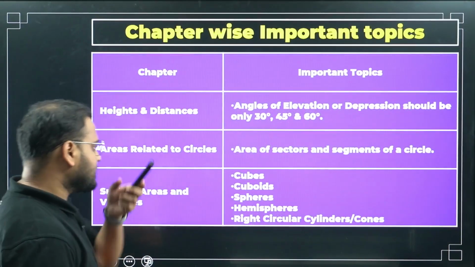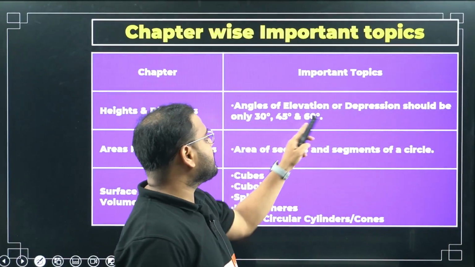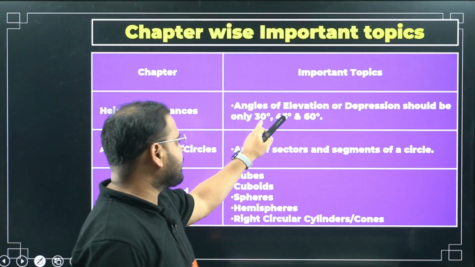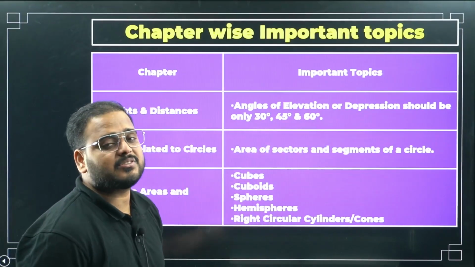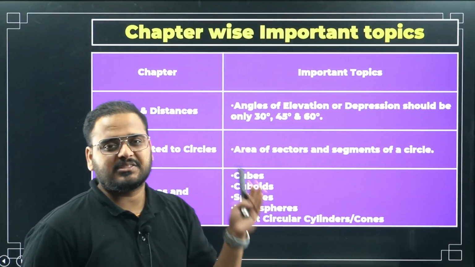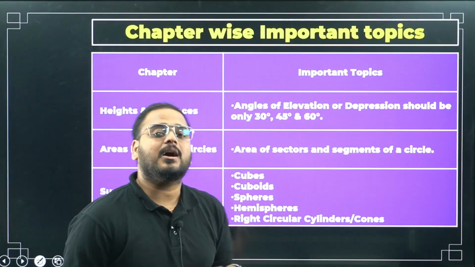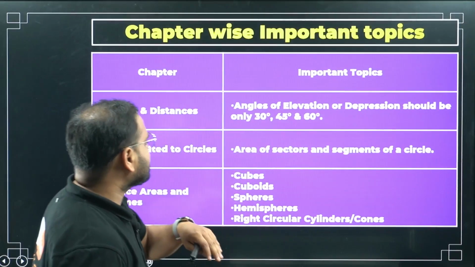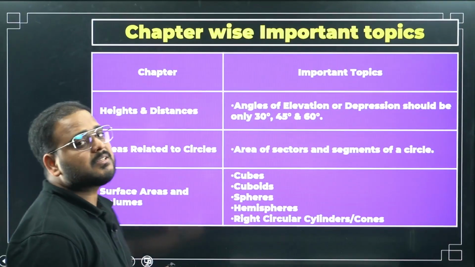Moving on, heights and distances: questions on angles of elevation and depression. You should know these ratios, and you should know the relation between the angle of elevation and depression. Also know the questions like a moving plane, how much distance it has covered, or where the height has changed. Those types of questions have been asked, so they are important in this chapter.